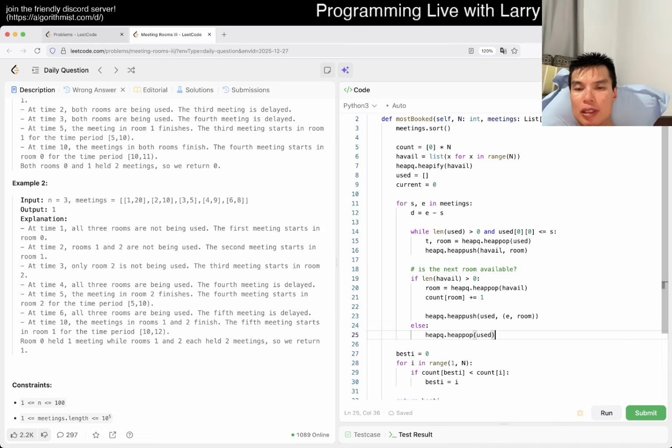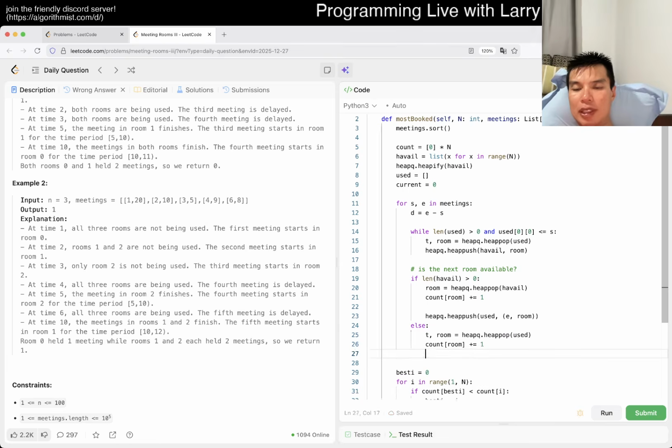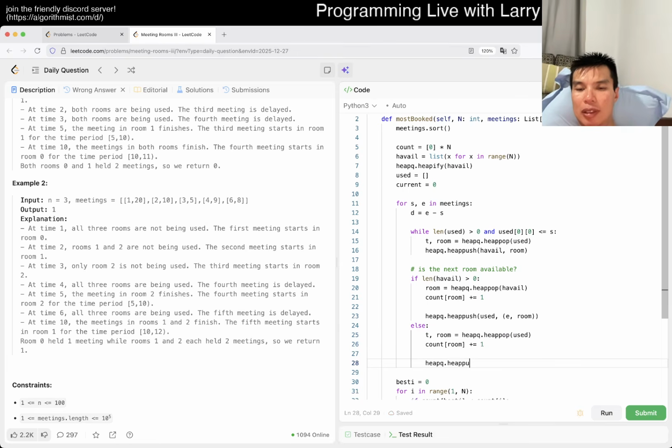That's what I was missing. Okay, and then now used will contain t and room, right? I know it's a little bit of duplication, but let's do it for now. And then now this is the t plus d thing, right? Okay.